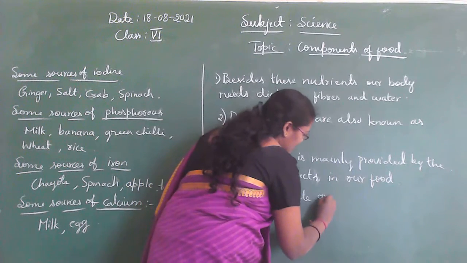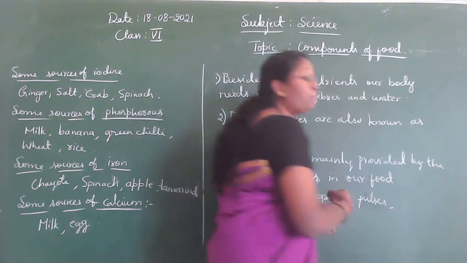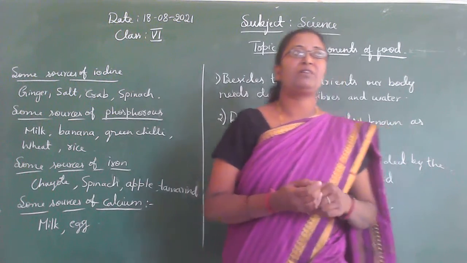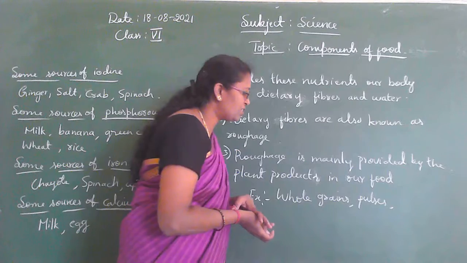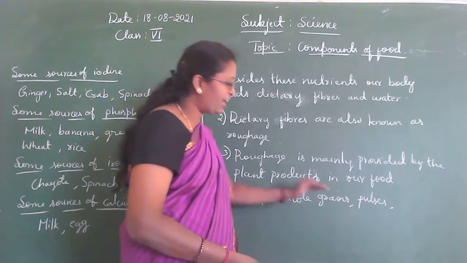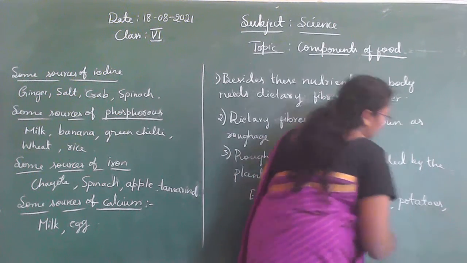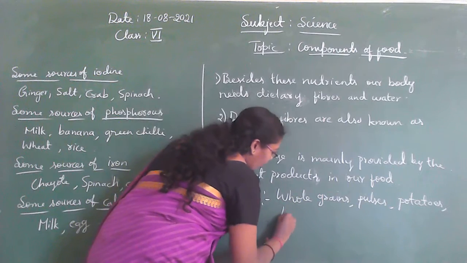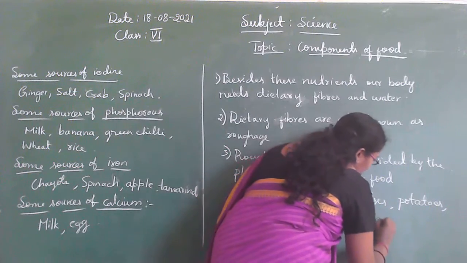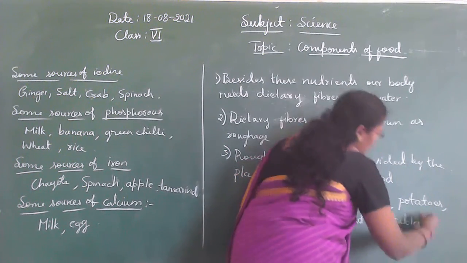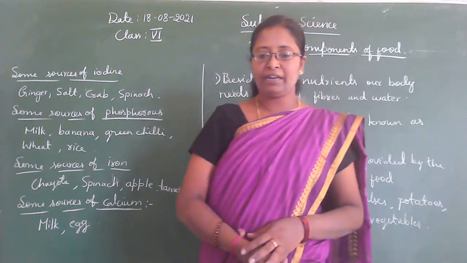So examples for this: whole grains, pulses. For pulses we can give the examples moong and gram. So whole grains, pulses, potatoes, and fresh fruits and vegetables are the examples of the sources of roughages or dietary fibers.